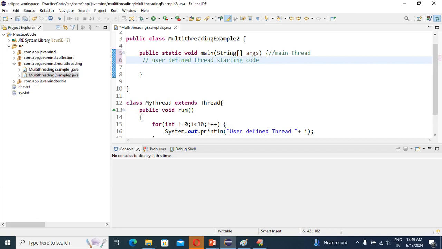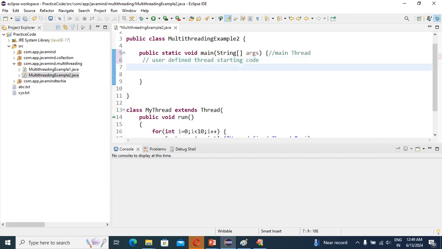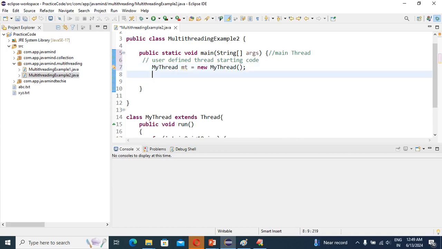How are we going to start the user defined thread? Our thread class is MyThread, right? Just copy this and create the object for it: MyThread mt equals new MyThread.